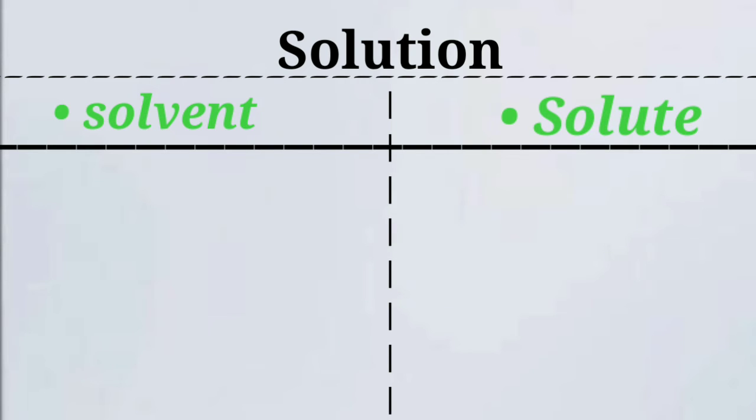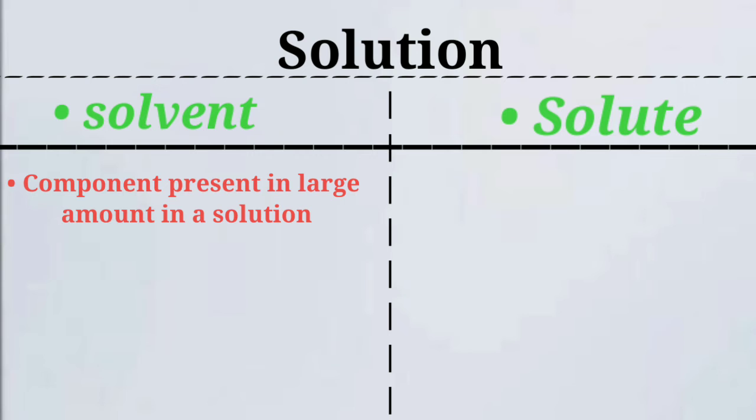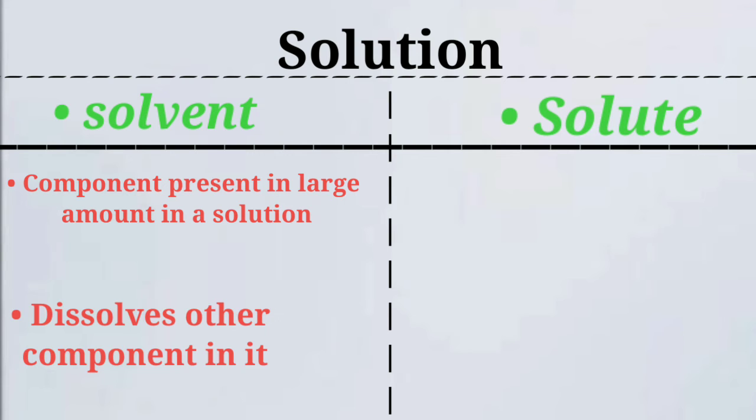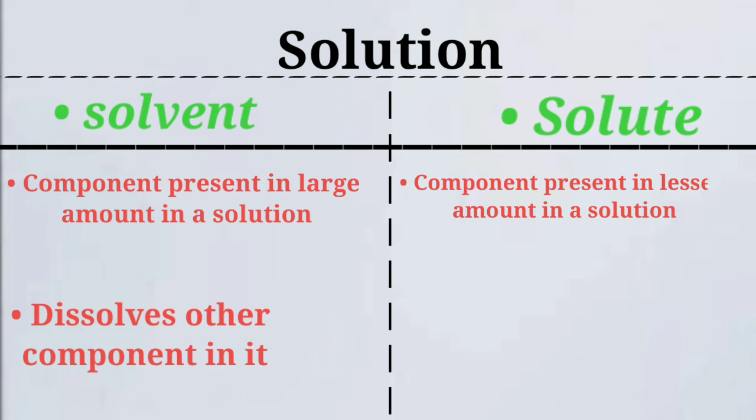Solvent is the component which is present in a large amount in the solution and it dissolves the other component in it. Next, the solute is the component present in a lesser amount in a solution and it dissolves in a solvent.